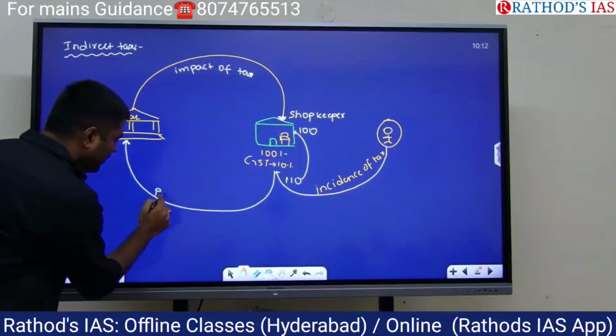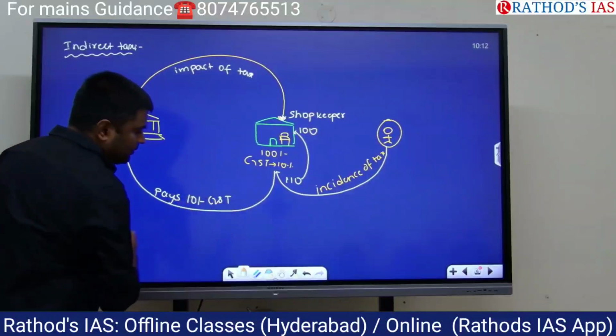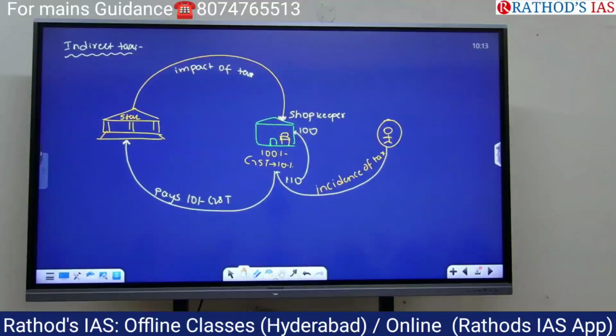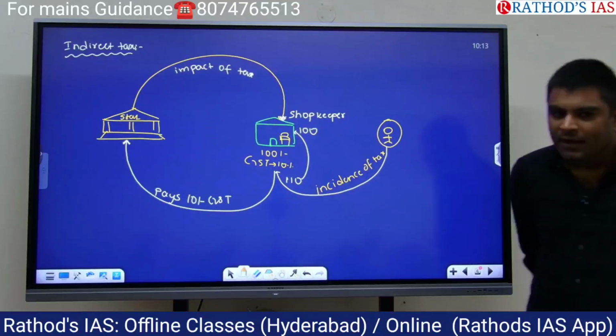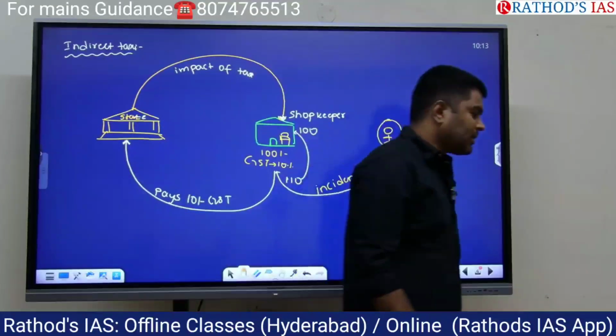And you can add here, pays 10 rupees of GST to the government. That's the meaning of indirect tax. I think I'm giving you a whole new perspective on taxes here. Now here you can add state or government. Both are the same.